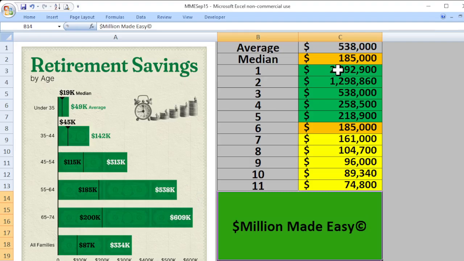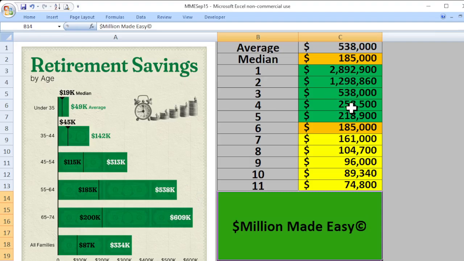In other words, half the people have more than 185,000. Right here, 5 of them. Half the people have less than 185,000. There they are right there. So the median is 185,000, but the average is 538,000. Obviously 538,000 is raised immensely by these two high net worth individuals right here. I did run one at 538,000. I put that in there.